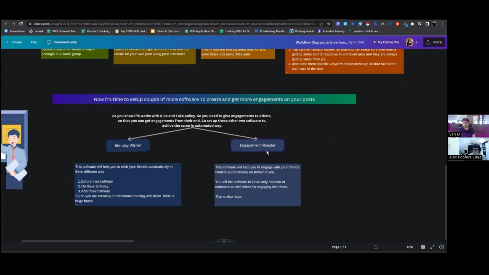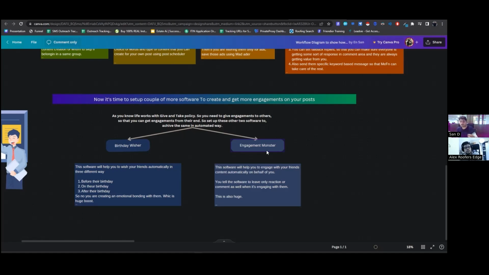So what will Engagement Monster do? It will go to your friend list, the 5,000 friends you have, and start the automation, where it will react on their posts, or leave a comment, or even react and leave a comment, depending on what reactions other people are giving on that post. So if people are giving angry reactions on a post, your automation will also give an angry reaction, as well as put a comment in there if you have enabled that feature.